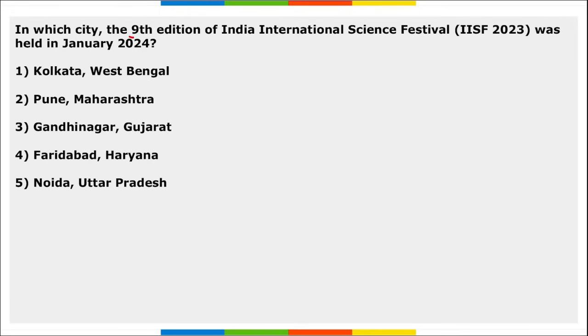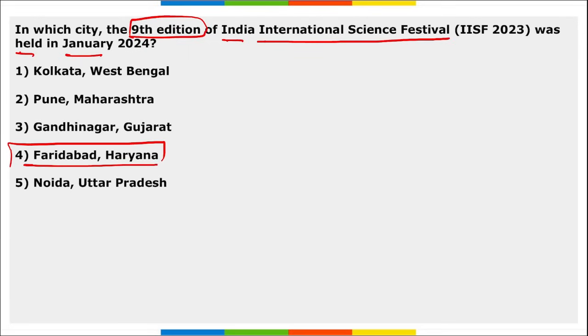Next, in which city the 9th edition of the India International Science Festival was held in January 2024? It is Faridabad, Haryana. Take a note of this, important. In Faridabad, Haryana, the 9th edition of India International Science Festival was held, and Faridabad is in Haryana. Right? Take a note of this.